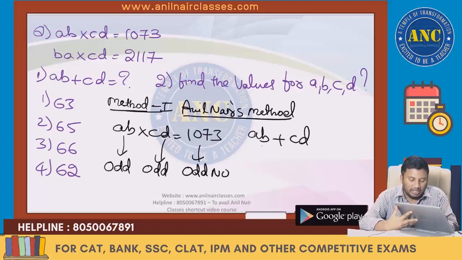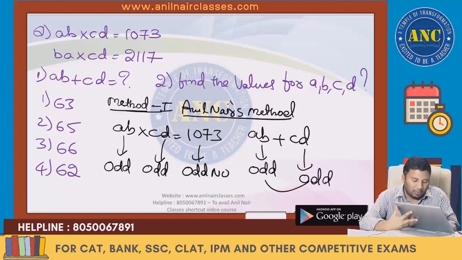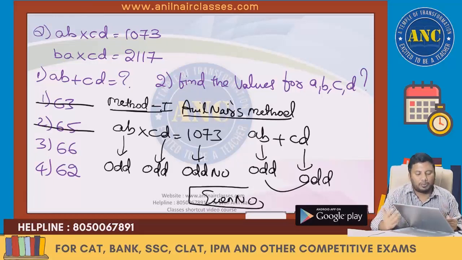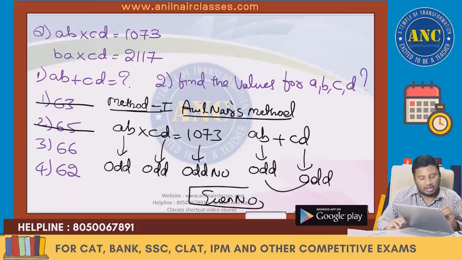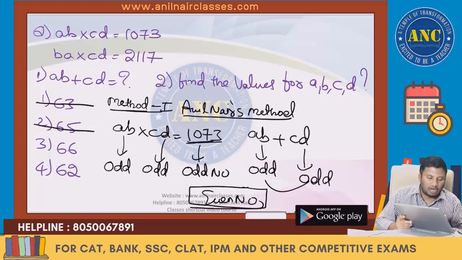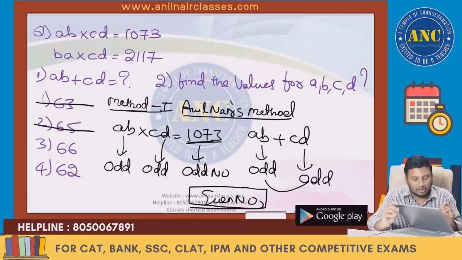AB plus CD. This is an odd number. This is an odd number. Odd plus odd has to be an even number. 63 not possible. 65 not possible. I hope the idea is clear. AB is an odd number, CD is an odd number. Odd into odd is an odd number. 1073 is an odd number. AB plus CD: odd plus odd is an even number. We are stuck with two options, 66 and 62.